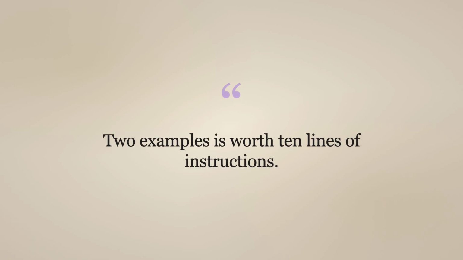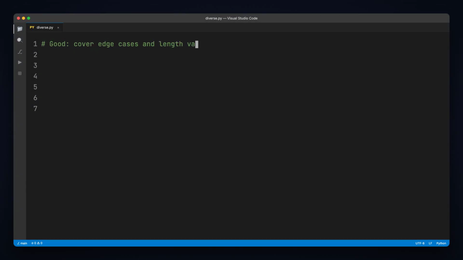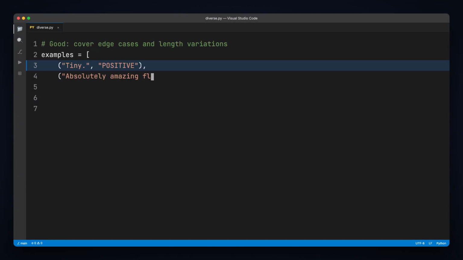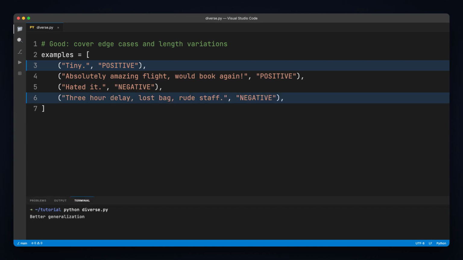Old folk wisdom of prompt engineering: 2 examples beat 10 lines of instructions every time. The trick is variety. Cover short and long inputs. Cover edge cases. Don't show 4 positive examples, then expect strong negative classification. The model generalizes from what you show. Show breadth, and you get breadth.